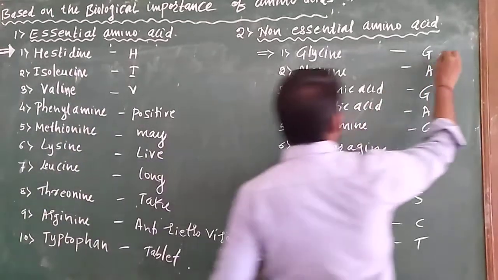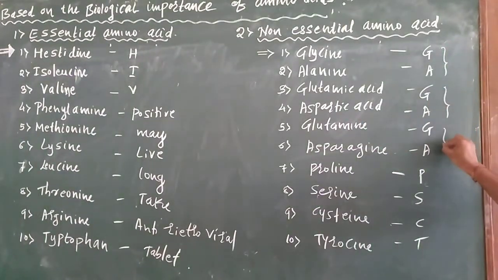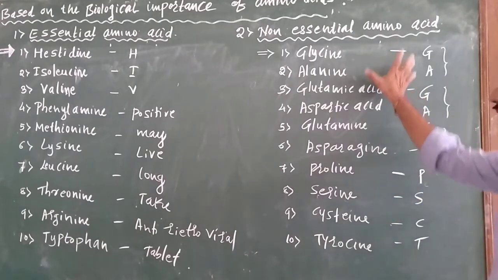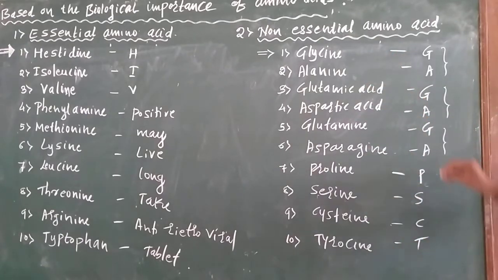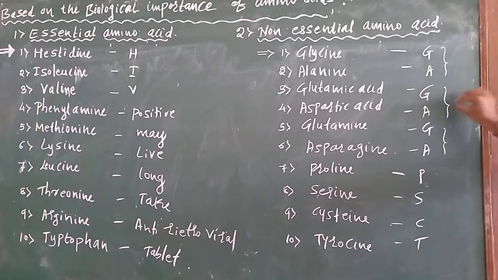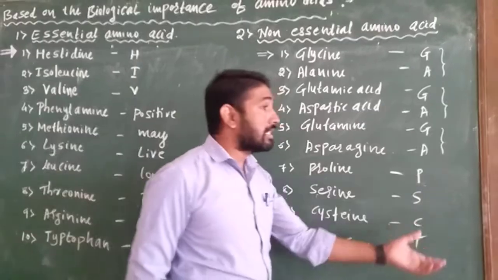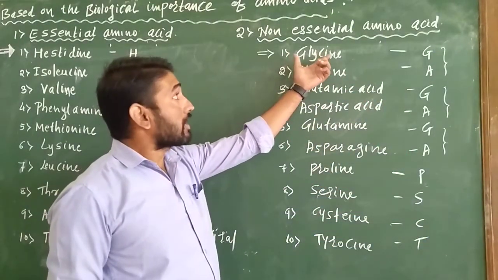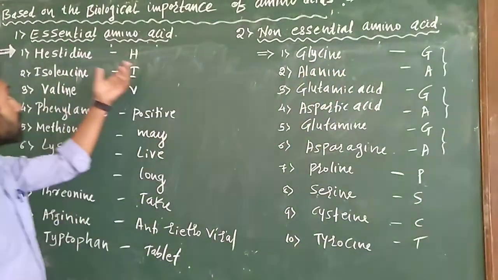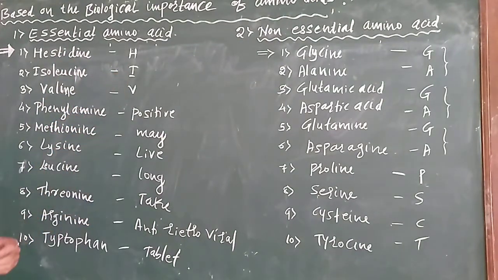For non-essential amino acids, this is the Gana. Which Gana? Phoolon se chehra tera. This Gana, you have to remember, and you can write all these non-essential amino acids. Ga means Gana, that is Phoolon se chehra tera. If you remember these code words, then you can write the non-essential amino acids and essential amino acids.